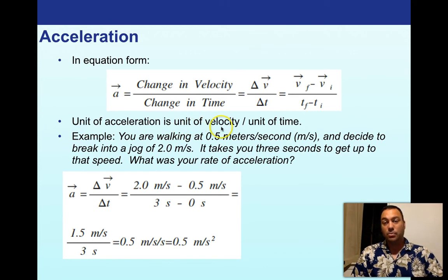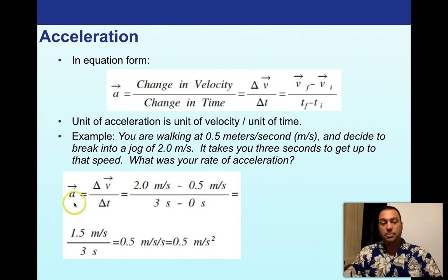So the unit of acceleration is the unit of velocity, and usually that's meters per second, divided by the unit of time. So you might get this weird unit like meters per second per second. That's pretty normal, actually. So let's look at this example. You are walking at 0.5 meters per second and decide to break into a jog of 2 meters per second. So you're speeding up. That's an acceleration, right? It takes you 3 seconds to get up to that speed. What was your rate of acceleration? What was acceleration here? It's a simple plug and chug.